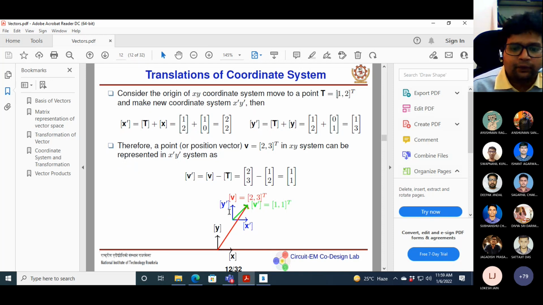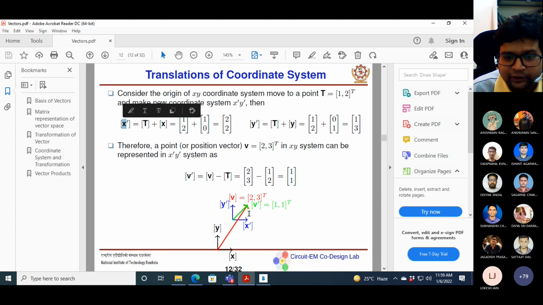Now, as I move the origin of the system, what happened to our new coordinate system? Our new coordinate system is x prime, and it is very useful to understand that this x prime indicates this point in the coordinate system, which is basically (2, 2).